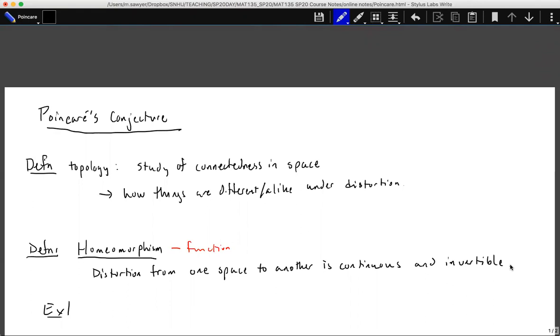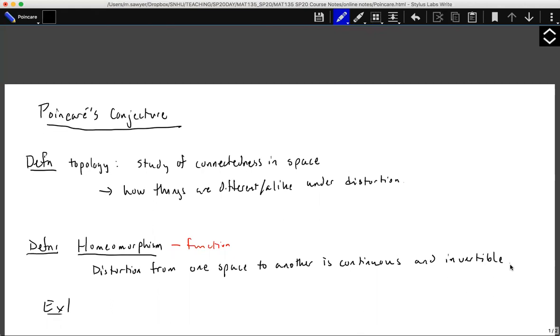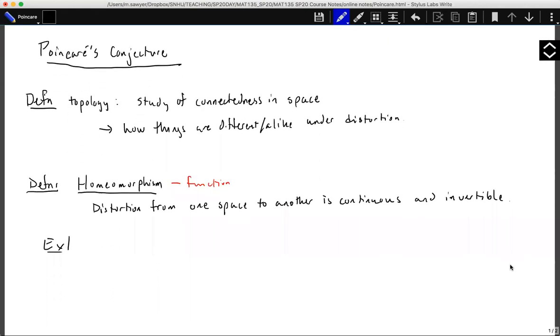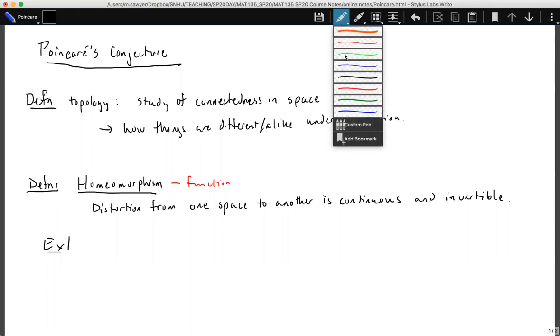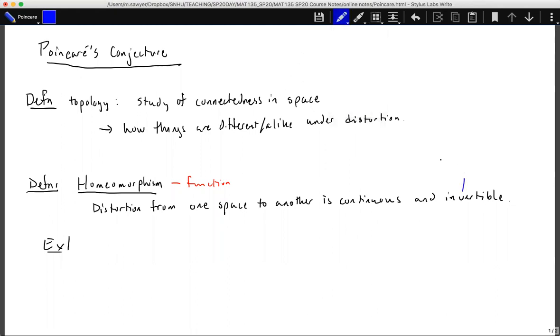So topology is a study of connectedness in space, so really how things are different or alike under distortion. So a homeomorphism, which is a function, is a distortion from one space to another that's continuous and invertible. So remember that the idea of invertibility is that we have a one-to-one and onto function. So I have to have a unique one-to-one connection, so I know where things go and I know how they go exactly.